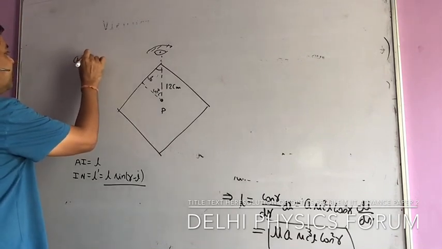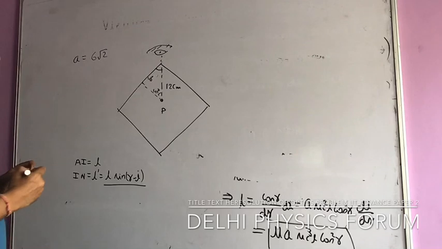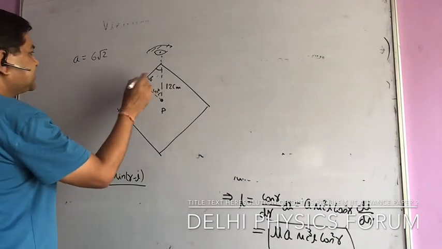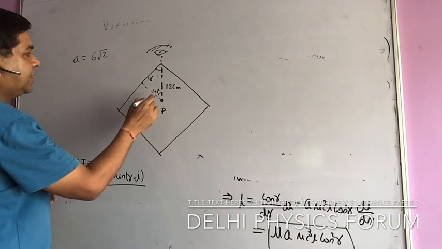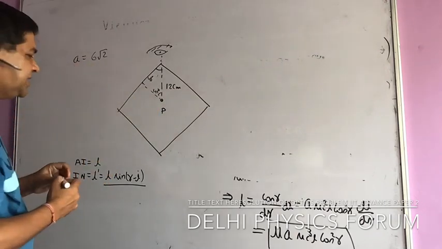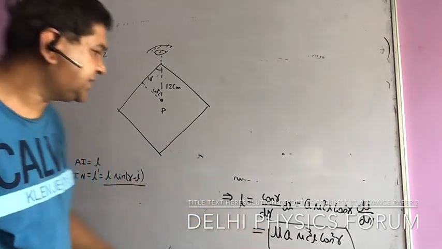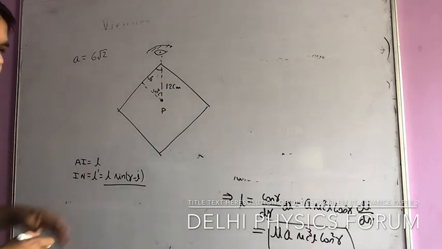12 sin 45, that is 6 root 2. Sorry, 12 cos 45, that is 6 root 2. So this a is 6 root 2. I am placing here a root 2, and then we are calculating it.